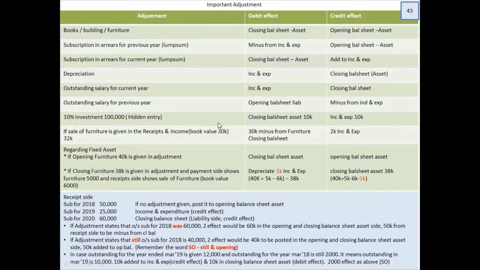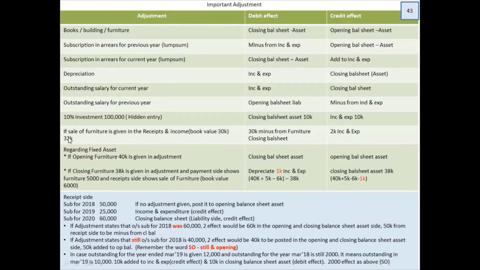The next one is another thing which students usually go wrong, that is sale of furniture given in the receipts and payments. The book value is 30,000 and the amount you're getting is 32,000. So did you make a profit or a loss? You ideally made a profit of 2,000. Now the posting of 32,000, this is not the adjustment one. This is ideally shown on your receipts and payments debit side.